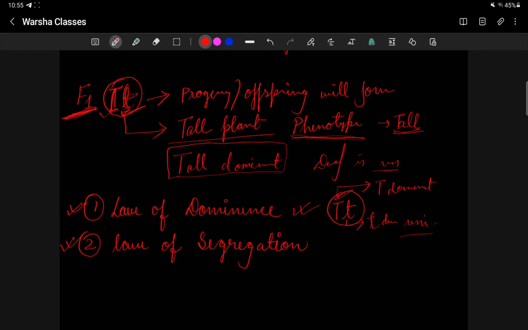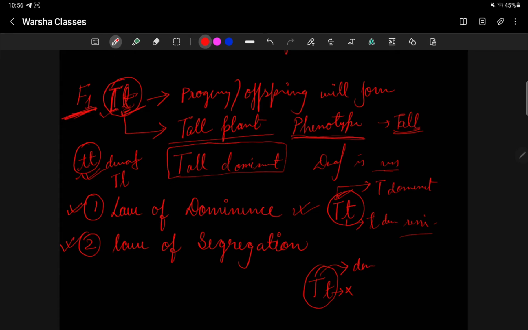The dominant one shows itself in the hybrid generation, and the recessive is the one which can only show itself in the homozygous condition. If both small t are present, then only it will show itself, and it can be a dwarf plant. If big T and small t are present, the recessive one will not show in the phenotype, and the dominant one will show itself.